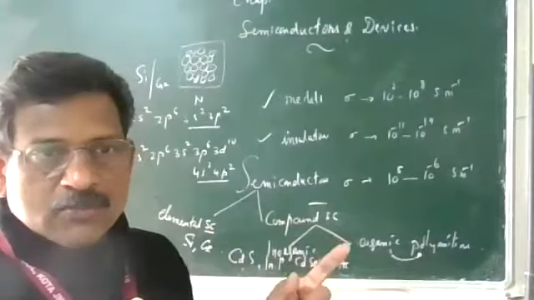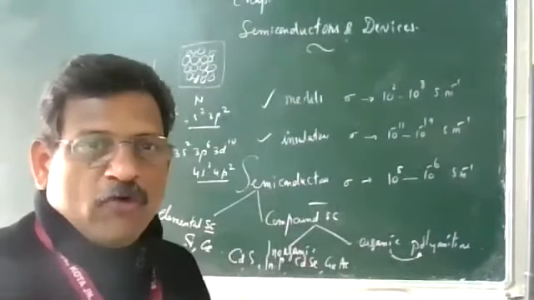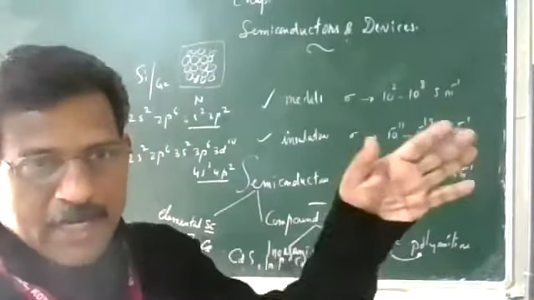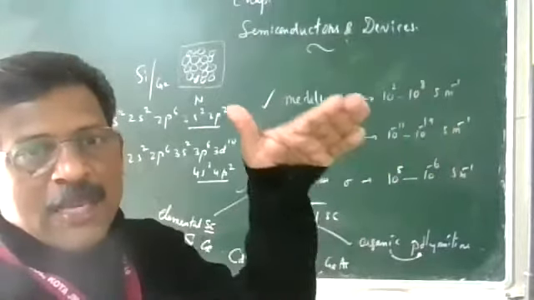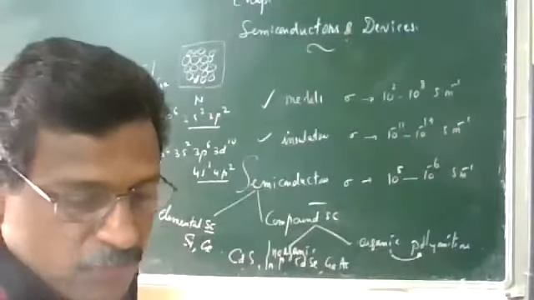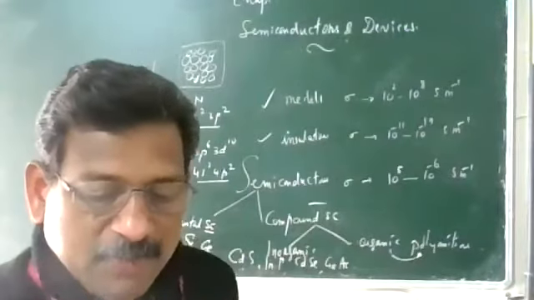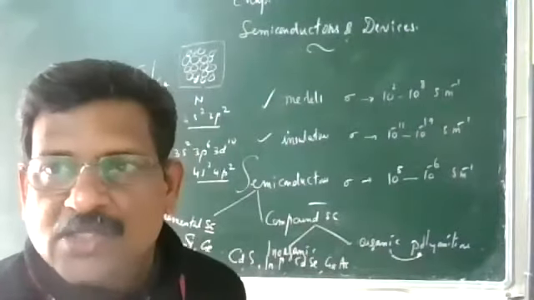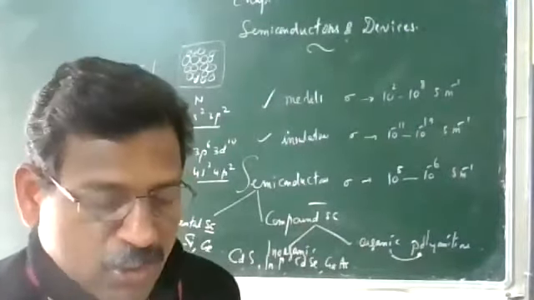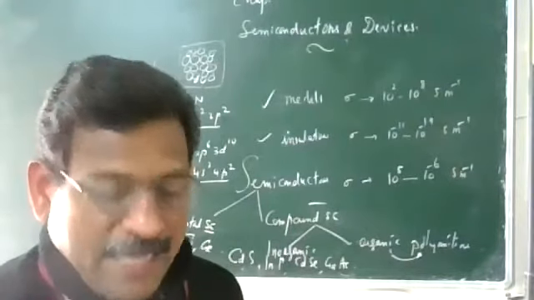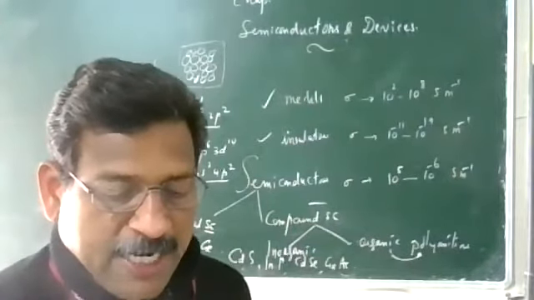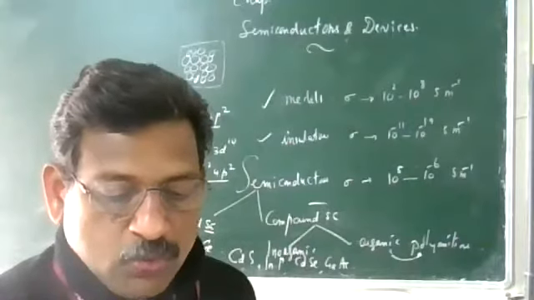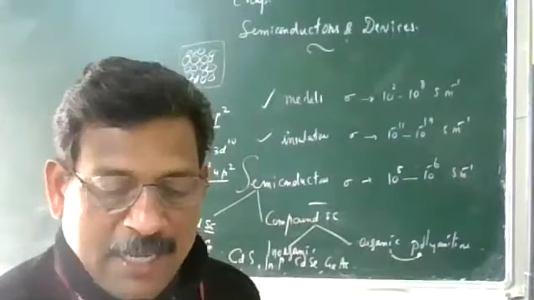At this distance, the filled and unfilled levels are separated, and in between there will be an energy gap. So at the normal distance between the atoms in the crystal lattice of silicon and germanium, the energy band of these 8N energy states is split apart into two, which are separated by an energy gap.